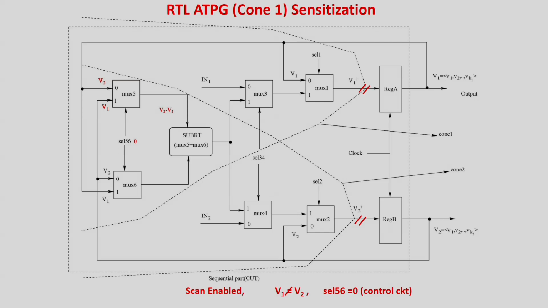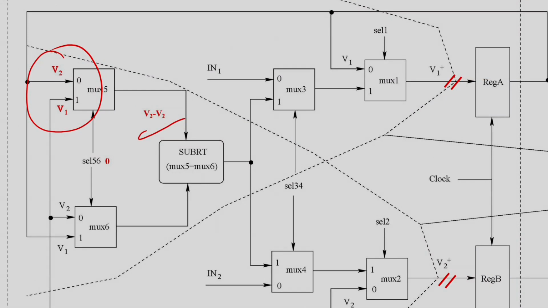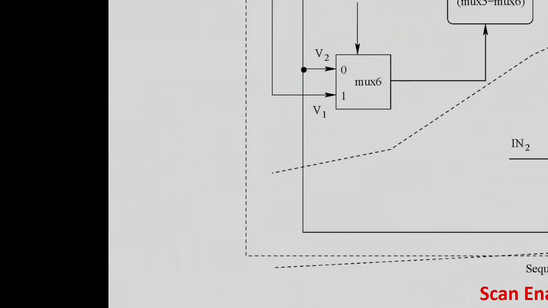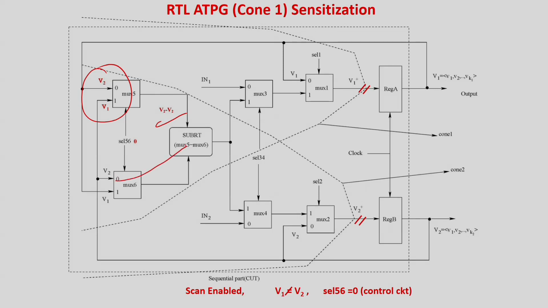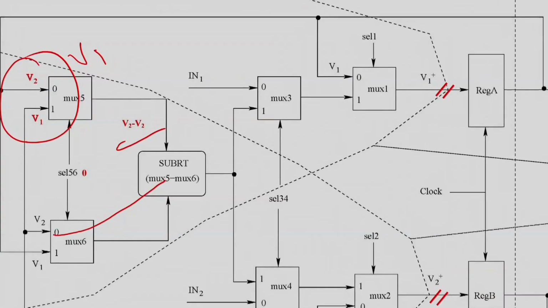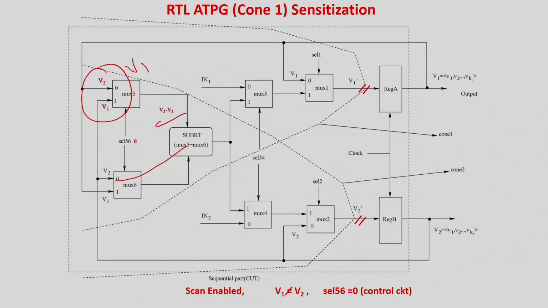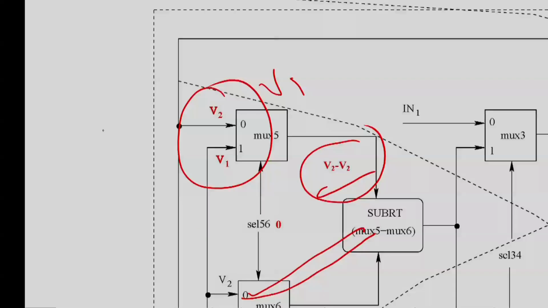So we are making V1 not equal to V2 and the select line we are making 0. So what we are going to get, if I zoom in, the output should be V2 is 0. So V2 should be coming from here, and V1 should have been coming from here. So in this case it should be V2 minus V1, but due to swapping of the values of the multiplexers, from here also V2 is going to come, and here also the value of V2 should be coming from here.